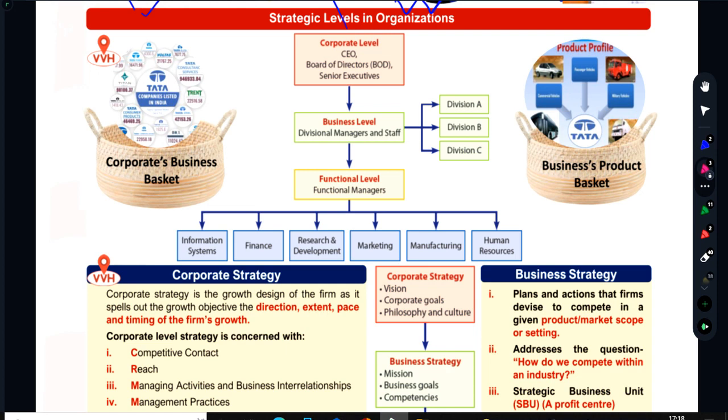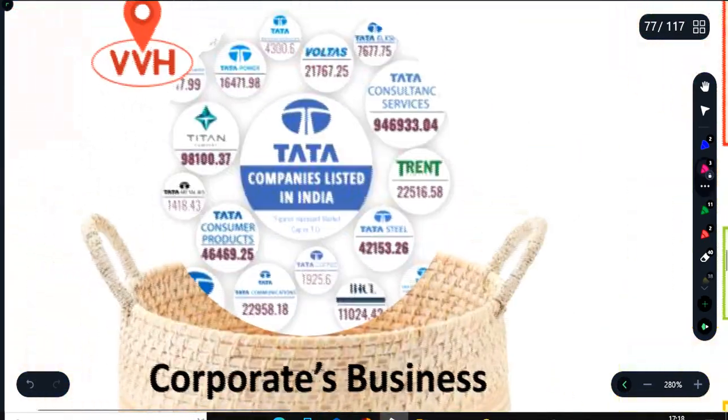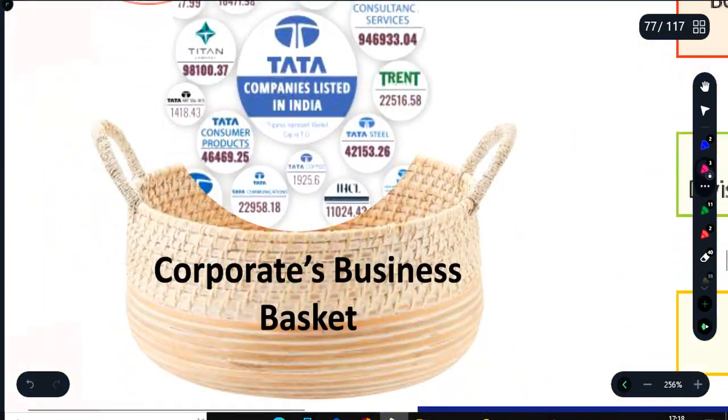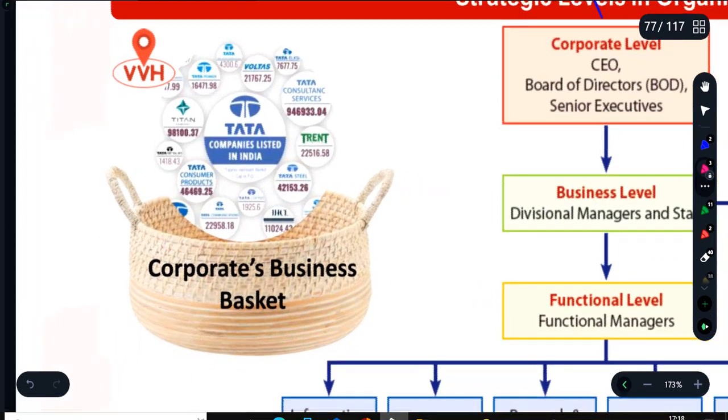Like Tata started its business from retailing business in 1860s or something, 62, right? Then gradually Tata entered into so many other industries and businesses, and you can see the portfolio of Tata. This is how they have made a bigger basket of 100 plus companies. Similarly, it is there with Reliance. It is there with Apple.